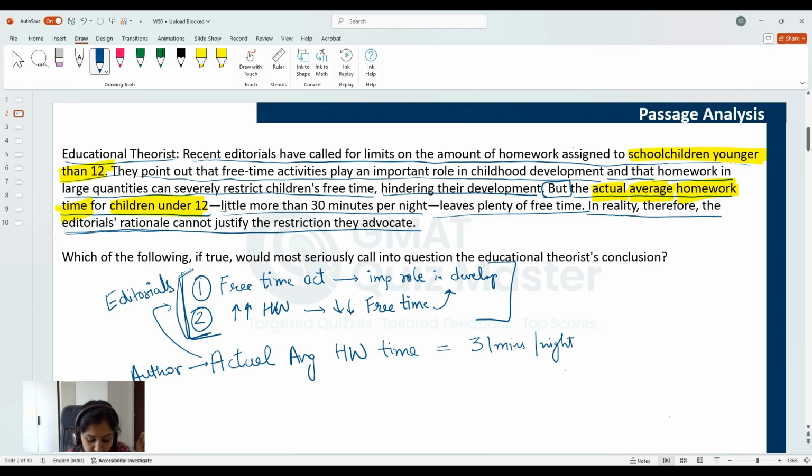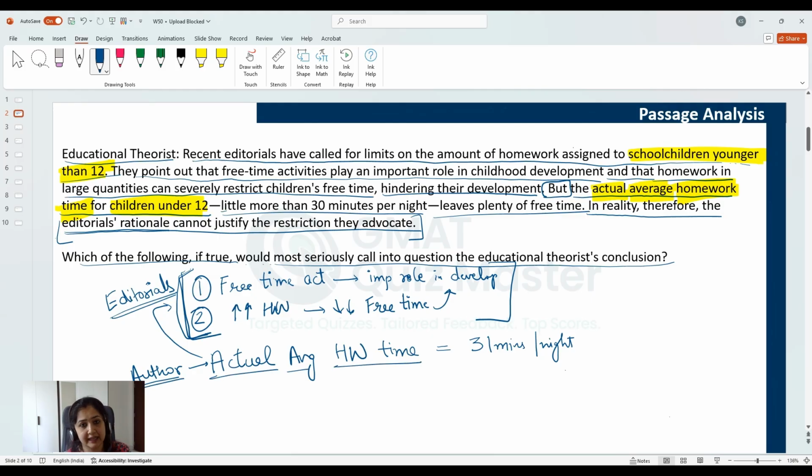Which of the following, if true, would most seriously call into question the educational theorist's conclusion. So we have to weaken this conclusion that the editorial's rationale cannot justify the restriction they advocate. Before getting into that, let's understand the logic of the passage better. So we have a view of editorials that the homework should be limited, and we have a reasoning here. The reasoning seems logical: free time activities are required for development, and if there is too much homework, then this free time is reduced, because of which the development may be hindered. Now, the author counters this by presenting the actual average homework time.